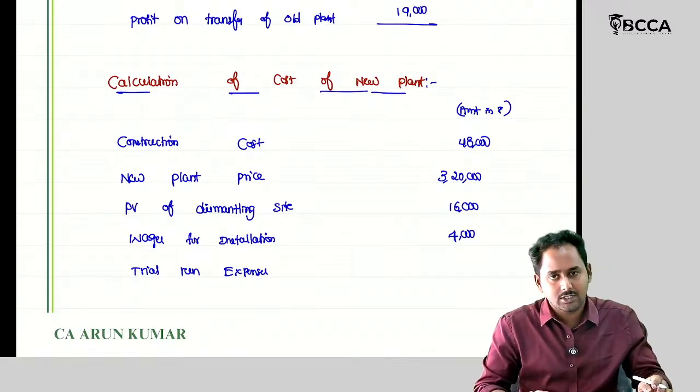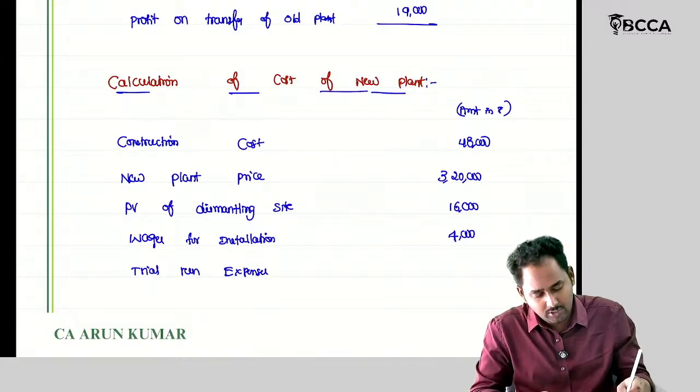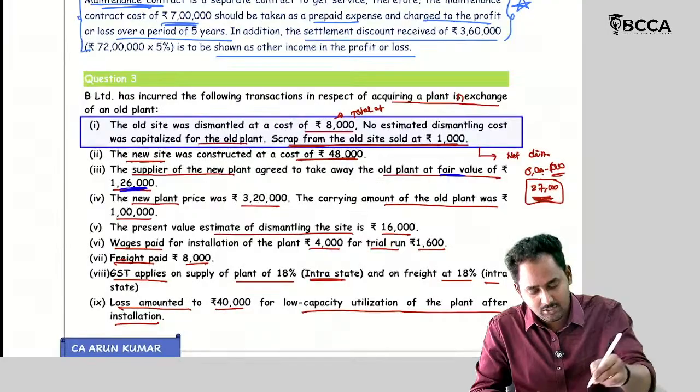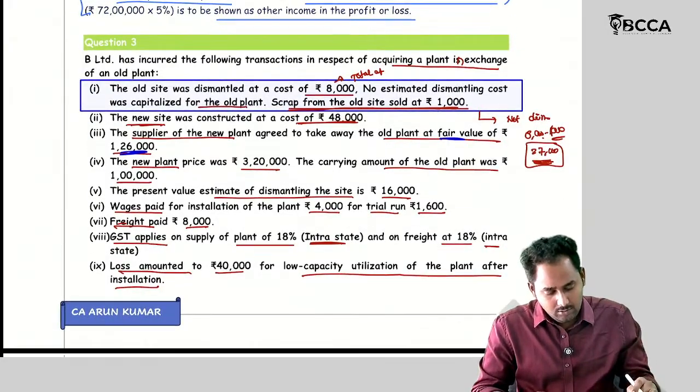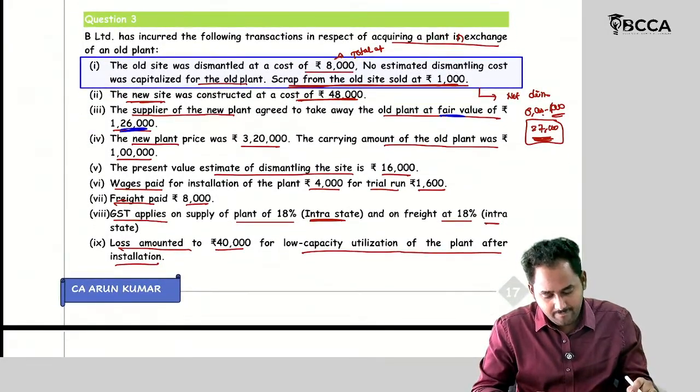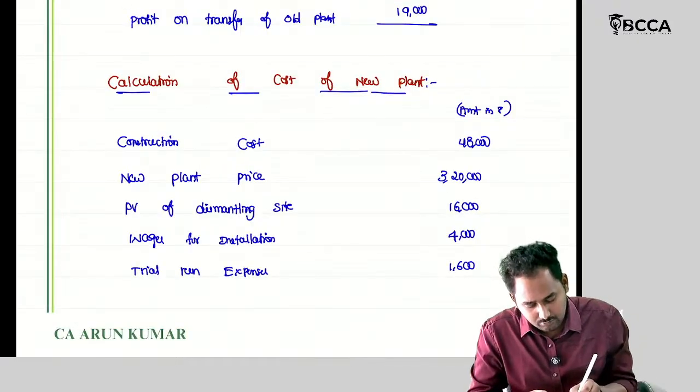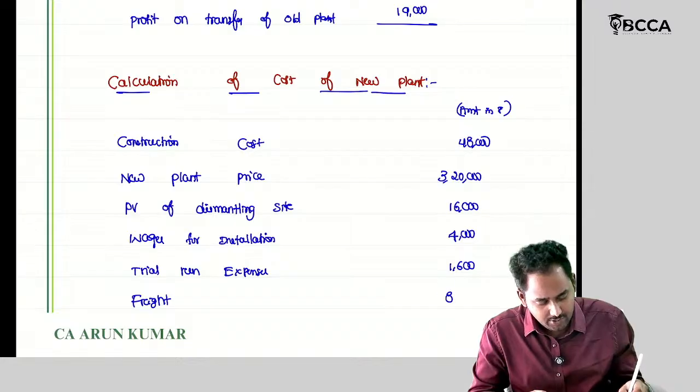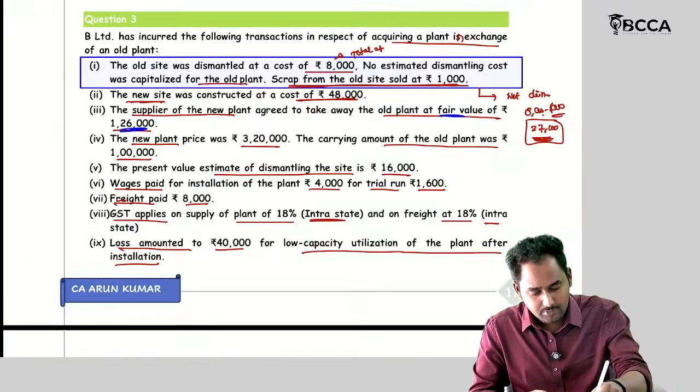Recording with the sale proceeds of the trial run. So what is the amount? 1600. And what is the next element? Sorry, freight 8,000. Freight 8,000. Is there another element?